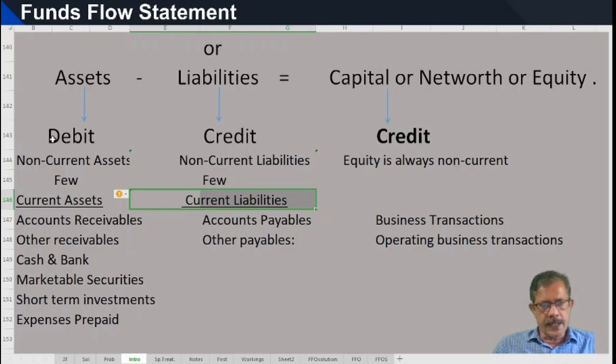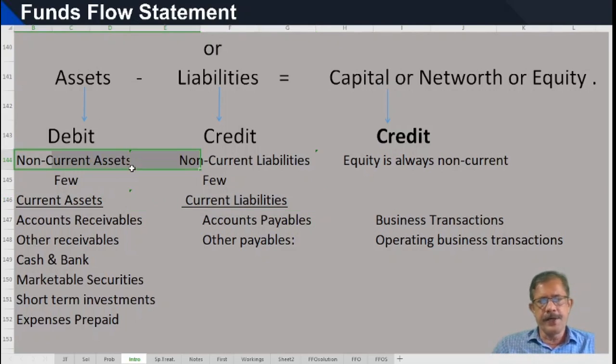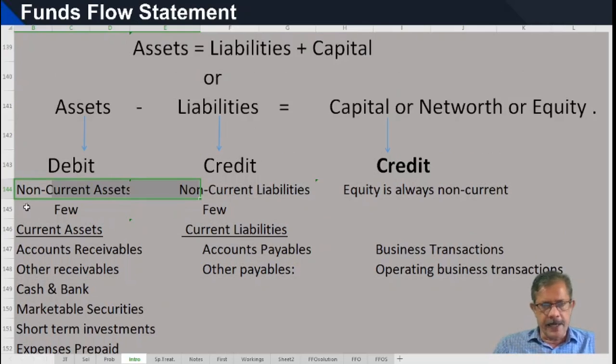But for non-current assets, the changes are very few: annually depreciation may be charged, purchase of additional fixed assets, redemption of liabilities, and only a few transactions like these. But in respect of current assets and current liabilities, the transactions are happening every second in a business.